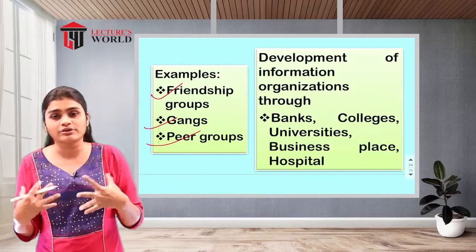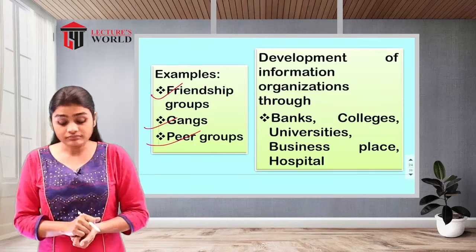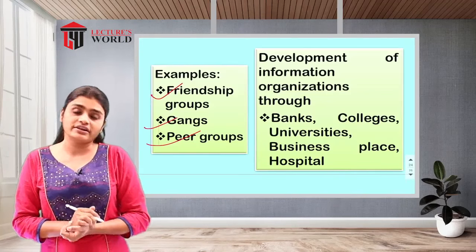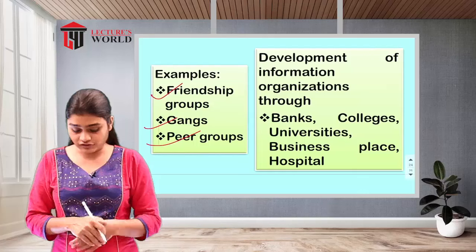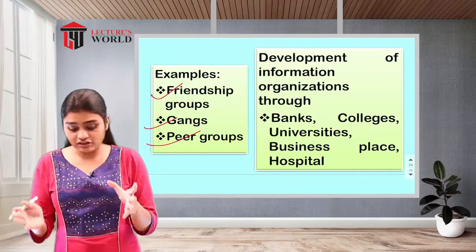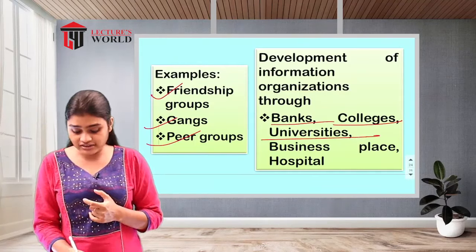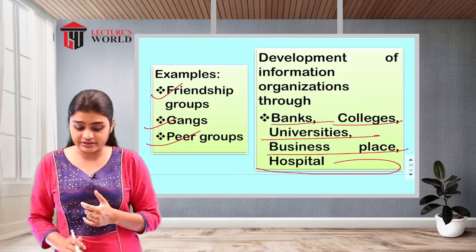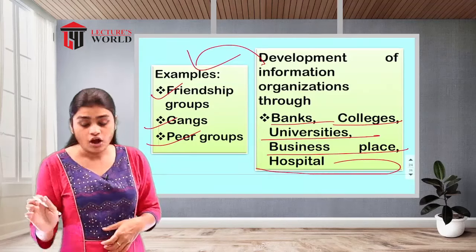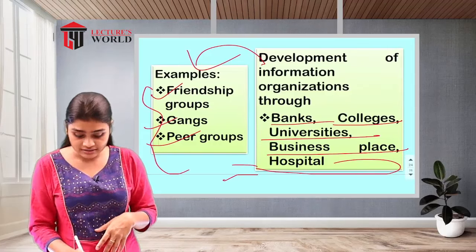That means the group members, the peer groups will be there. So these types of organizations or social organizations are called your informal organization. And the development of information in these organizations will be done through banks, colleges, universities, business places and hospitals. So these are all the organizations which provide the information, or the development of information for all this type of informal group will be done by this area.